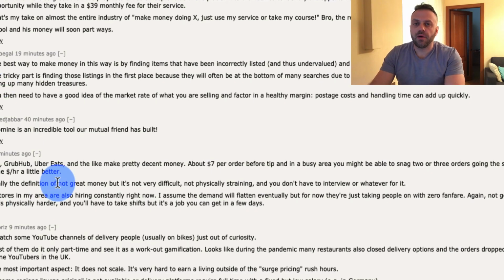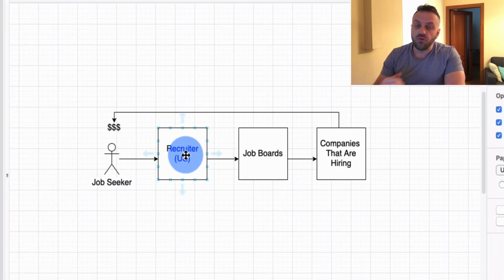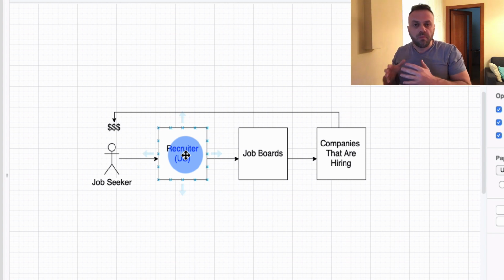They're looking for a job, and there are millions of people like this, especially with the current situation that we're experiencing. And you become the recruiter, right? You become the middleman that helps to guide them. And in exchange, you get a commission. This is how recruiters work, right? If you are in the job market, you're going to have recruiters contacting you, and companies pay these recruiters a commission because they get a person that's going to work with them, hopefully for a long time, add a lot of value, and they're going to be able to create great things with this person, right?